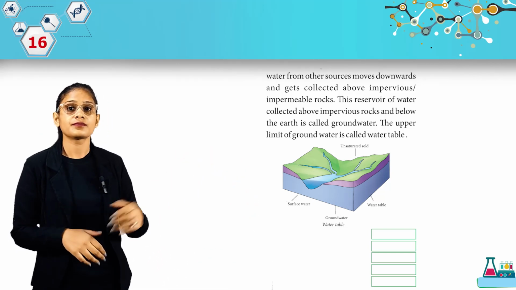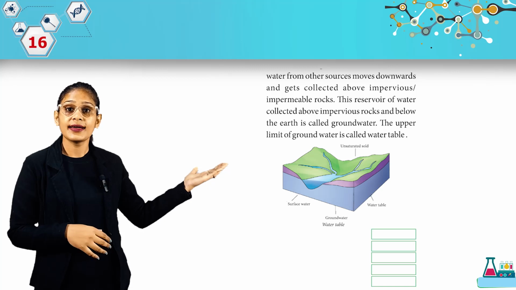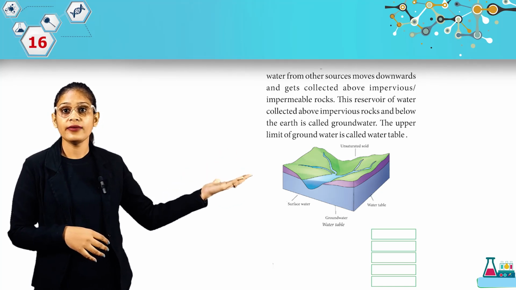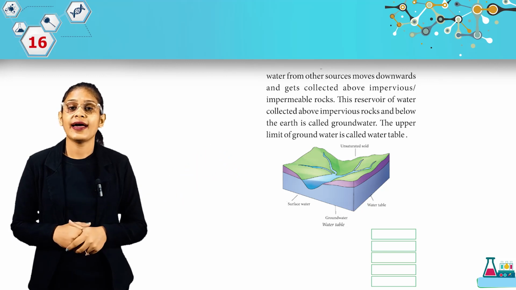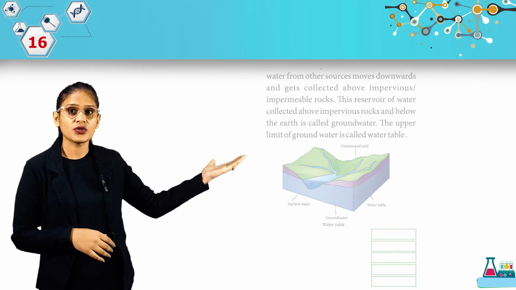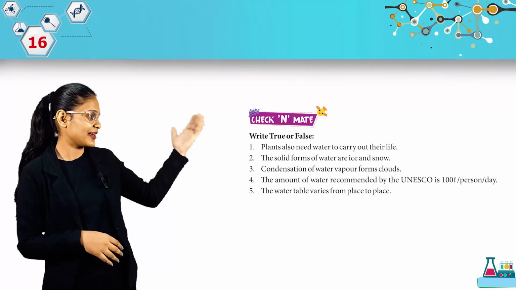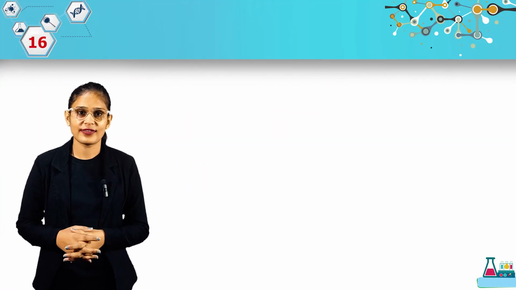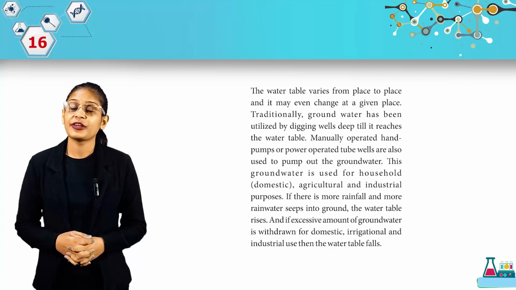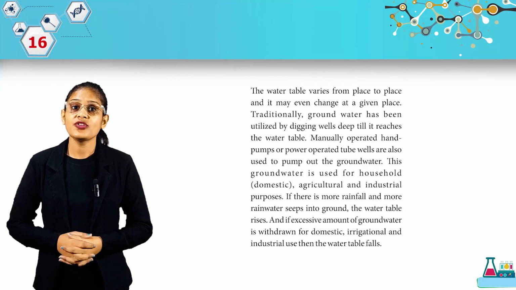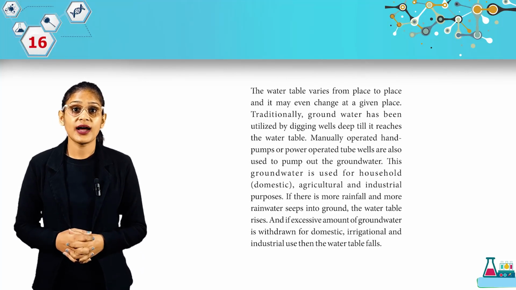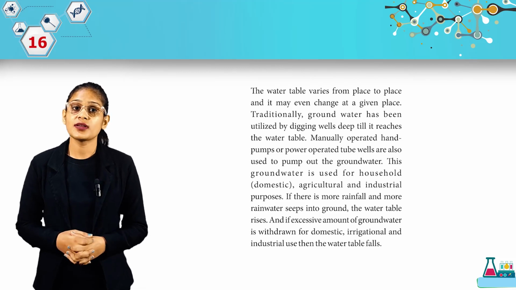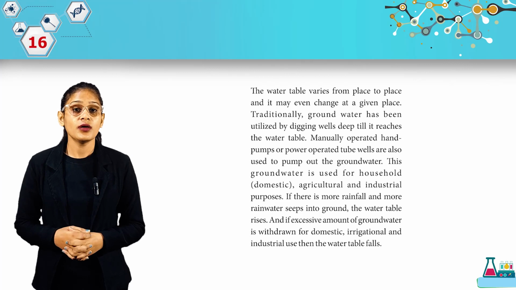Now look at this picture we have here: groundwater, water table, surface water, then water table, and above we have unsaturated soil. Now students, we have check and mate, as we already read about these things, so you have to do it by yourself. The water table varies from place to place and it may even change at a given place. Traditionally, groundwater has been utilized by digging wells deep till it reaches the water table.